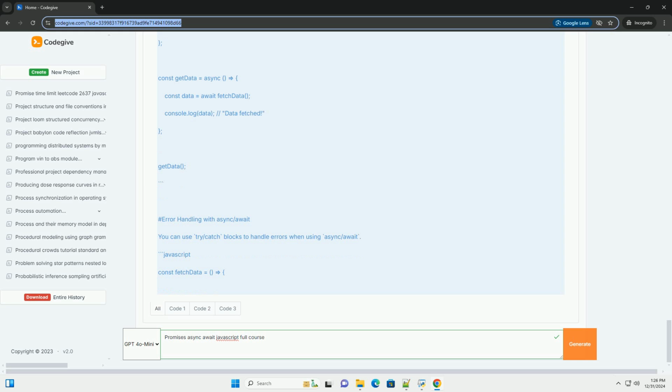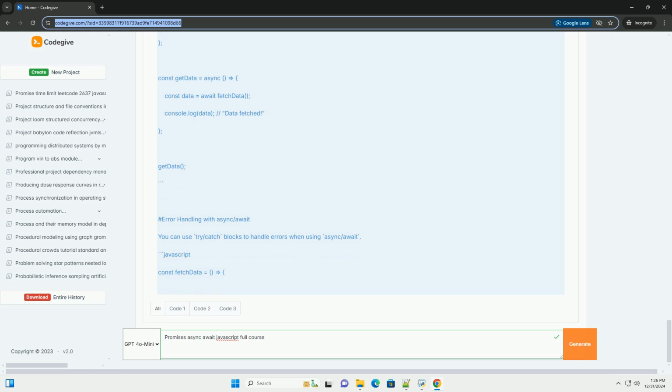JavaScript. myPromise.then((data) => { console.log(data); // Data fetched. }).catch((error) => { console.error(error); }); 4. Error handling with promises. You can handle errors using the catch method, which catches any rejection in the chain.